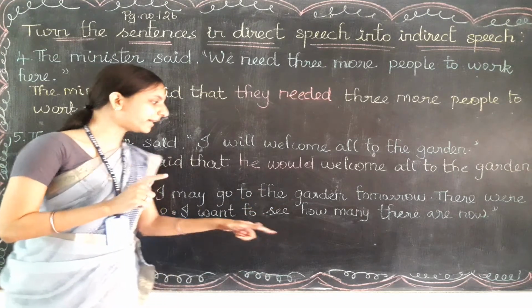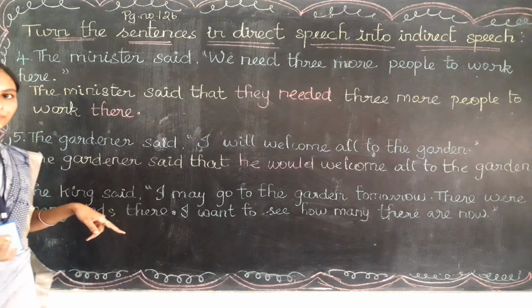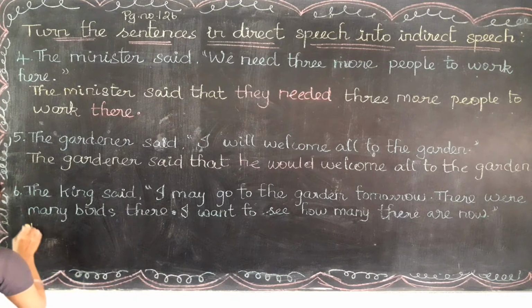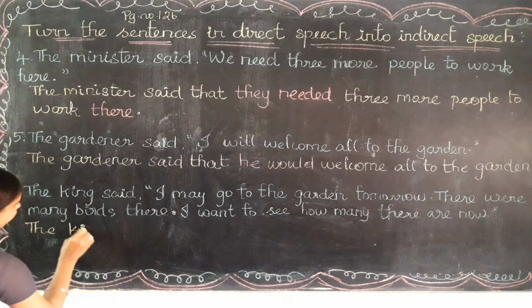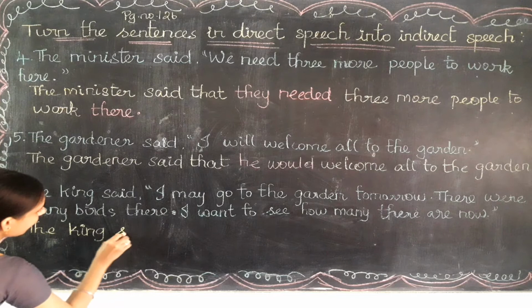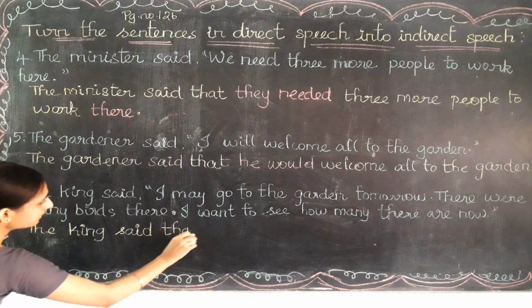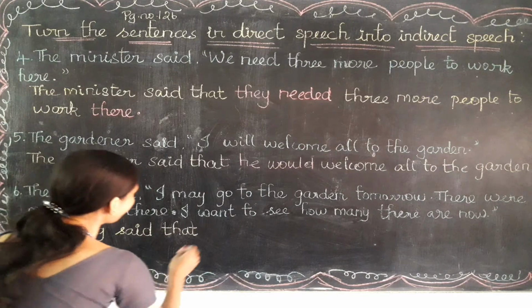So we can write the reporting verb as it is. Said means said. Then in place of comma and quotation, we are going to use that only. So here the speaker is the king. The king said that. I is the first person pronoun. Which third person pronoun is suitable for the king? Very good, that is he.